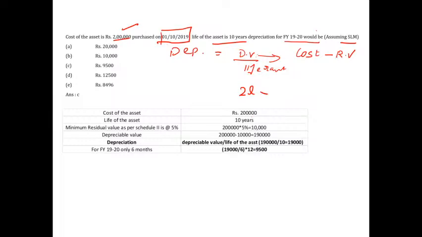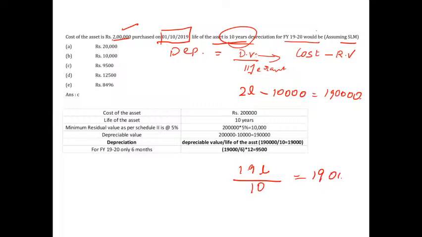So now what happens? 5% of 2 lakh is how much? 10,000. So 2 lakh minus 10,000 is 1,90,000. This is my depreciable value. So 1,90,000 divided by the life of the asset, 10 years. So per year it is 19,000 I'm supposed to charge. Every year I have to charge 19,000.